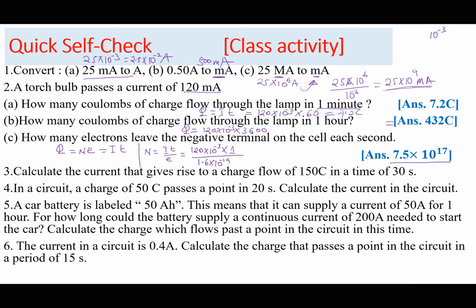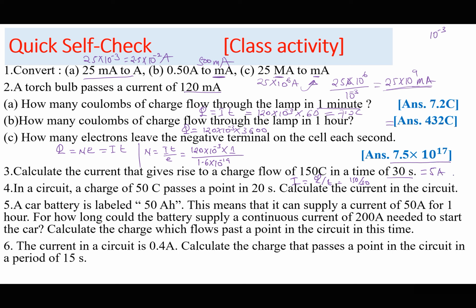Calculate the current that gives rise to the charge of 150 coulombs in a time of 30 seconds. So charge is I times T. So the current is actually charge divided by T, which is 150 divided by 30. So I think here the answer is going to be 5 amperes.